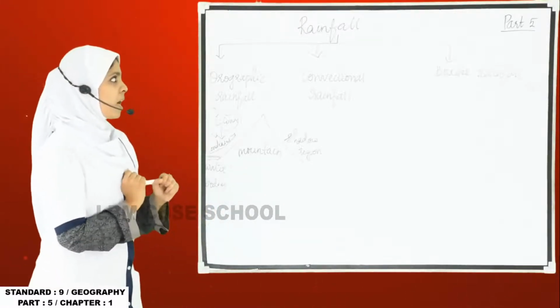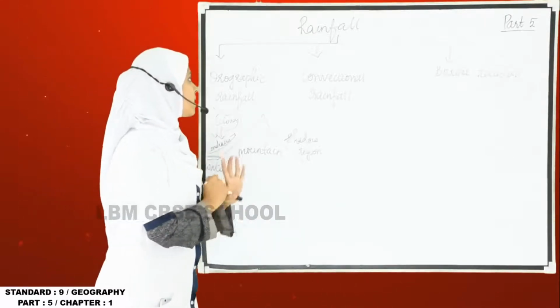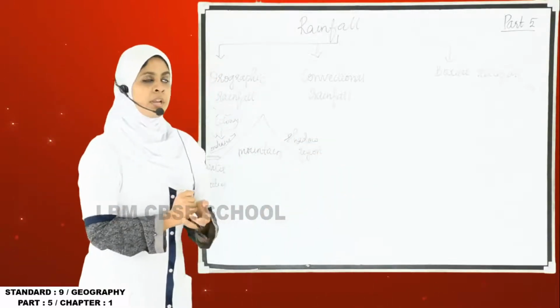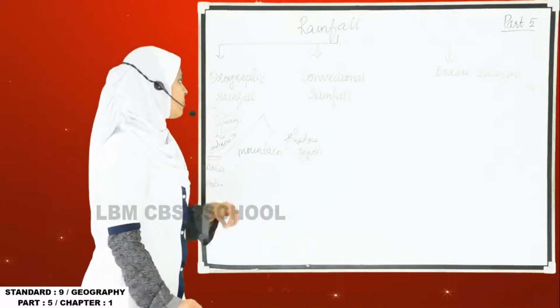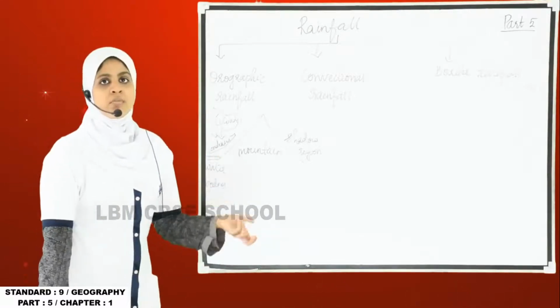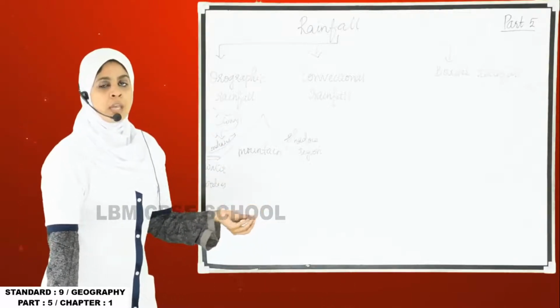And after that, I told you about rainfall. Rainfall is broadly categorized into three: orographic rainfall, convectional rainfall, and border rainfall. And I have told you about orographic rainfall. What does orographic rainfall mean? The moisture laden wind or the cold wind rises upwards carrying the water vapor with it.